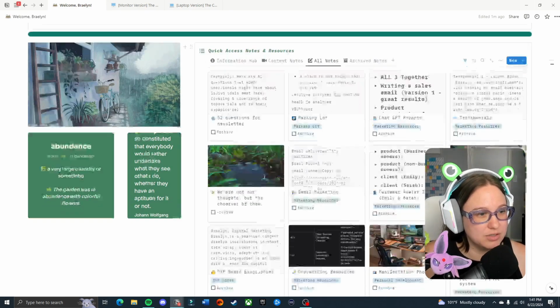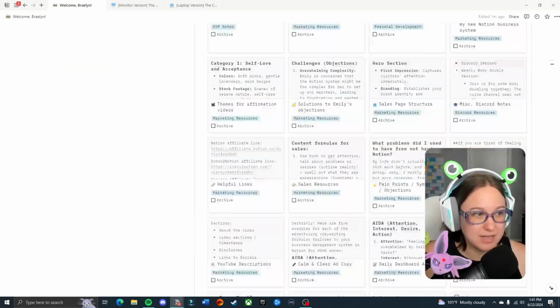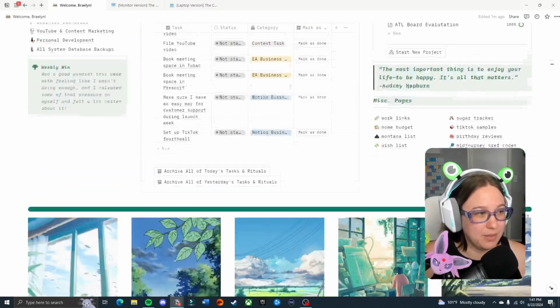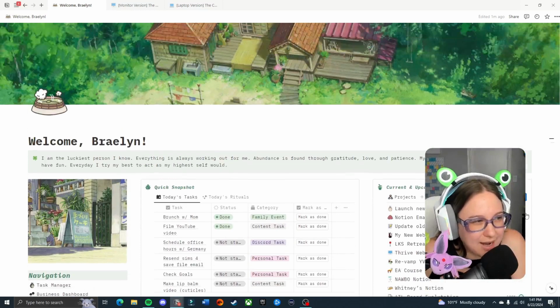If I go to my all notes section, it's like, whew, there's a lot of stuff in there. That is why I love this little info hub. And that's my homepage. I couldn't be happier with it. This makes me so happy to look at. I literally love it.